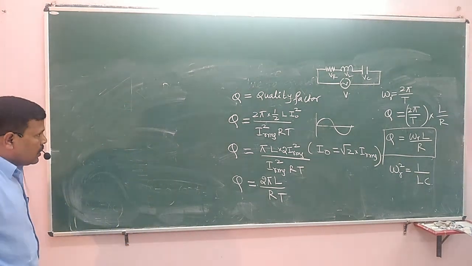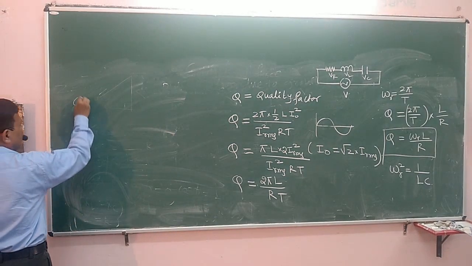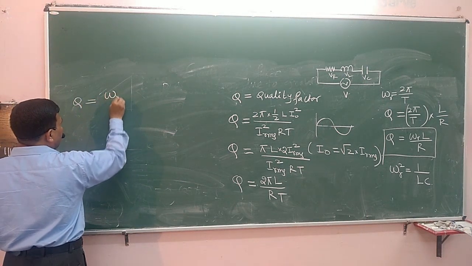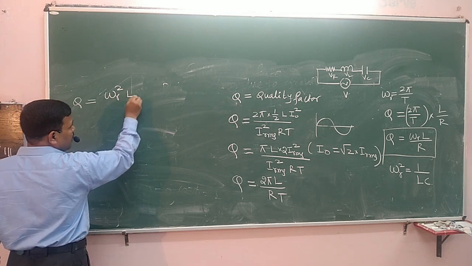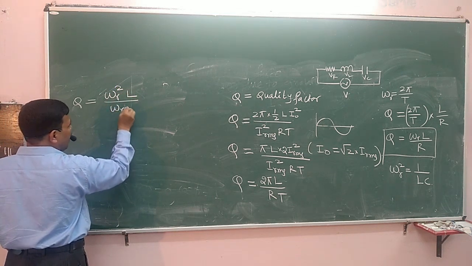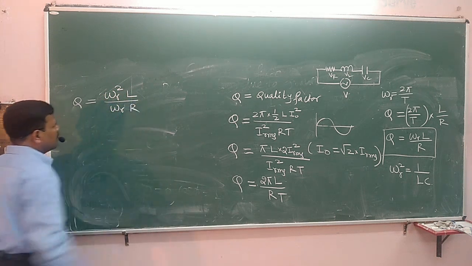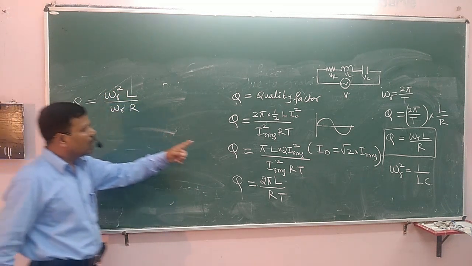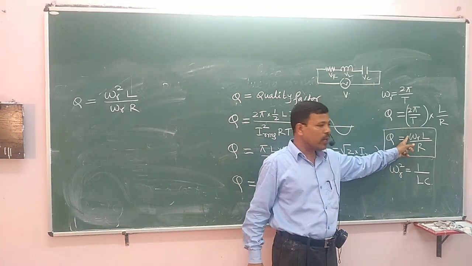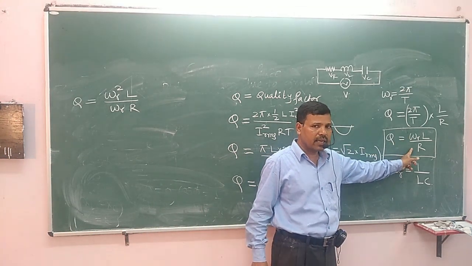Quality factor Q is equal to omega R square L upon omega R into R. One omega I have multiplied here, that becomes omega square; one omega I have divided here.